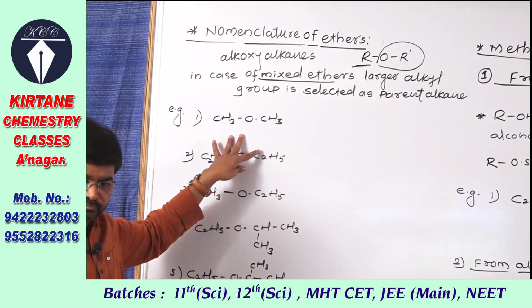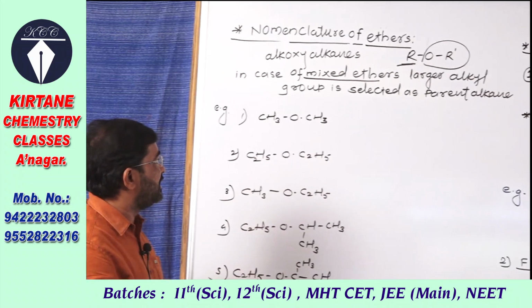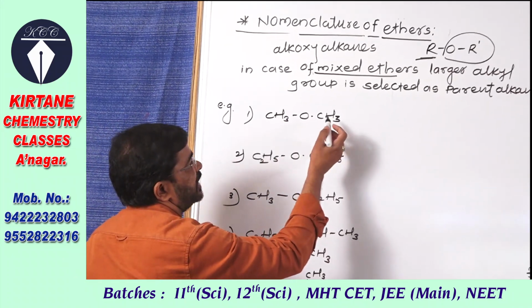Now see here, one example I have taken: CH3OCH3.